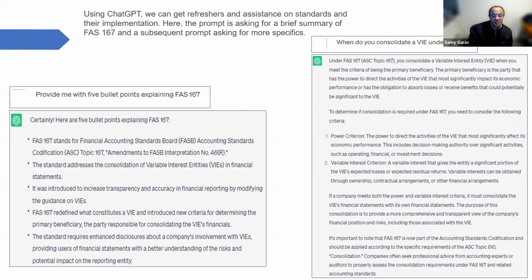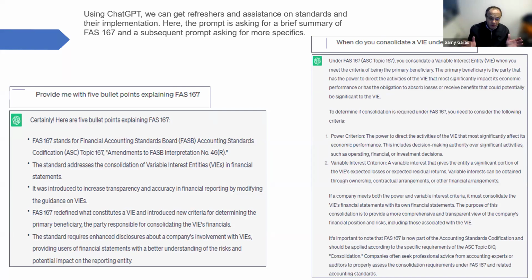And here we can see that ChatGPT can give us a lot of insight about the financial accounting standard that has been issued in this area and what might happen in the coming scenarios. Then, when do you consolidate a VIE under FAS 167? And here I'm trying to show you how I can use ChatGPT for calculation, for giving me updates about the different standards, and how I can make my time useful to make a decision based on that.